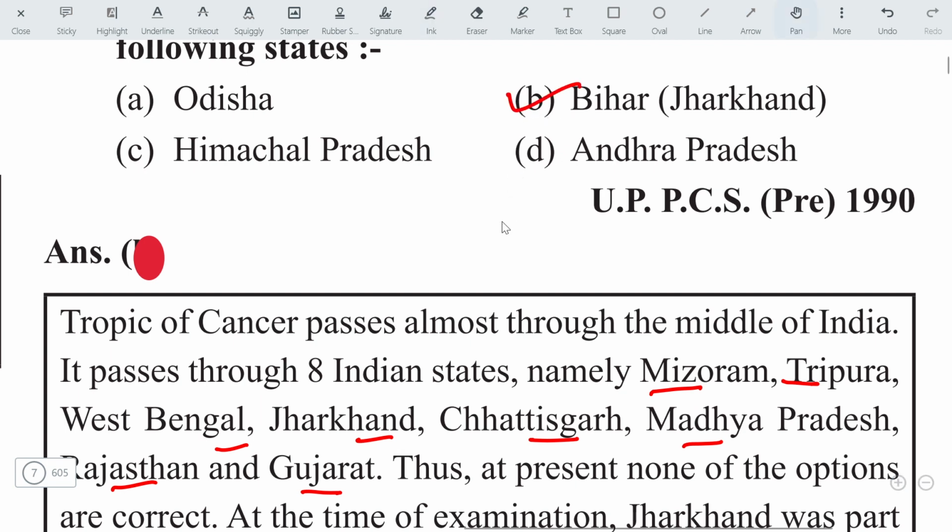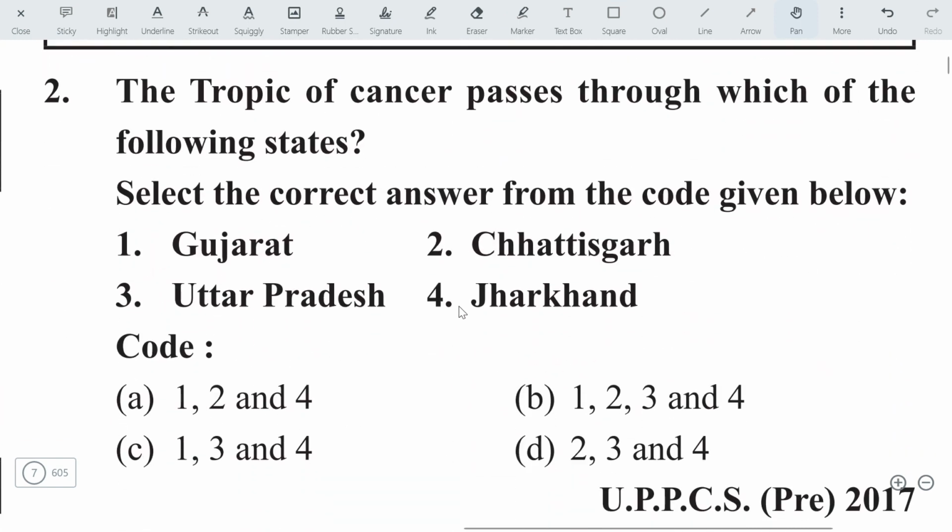Let's move on to the next question. The next question is: the Tropic of Cancer passes through which of the following states? As already said, it passes through Gujarat, right? Chhattisgarh, yes. Jharkhand, yes. But it doesn't pass through Uttar Pradesh. So it doesn't cross Uttar Pradesh. So we will eliminate the third statement, that is Uttar Pradesh. By the elimination method, this is cancelled, this is cancelled, this is cancelled. The option will be A. It is the right answer.